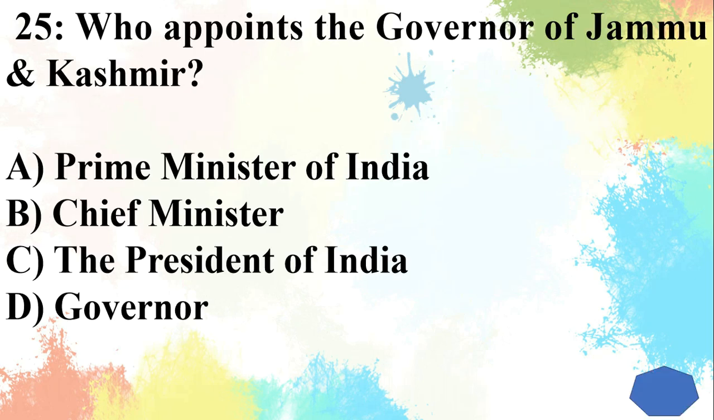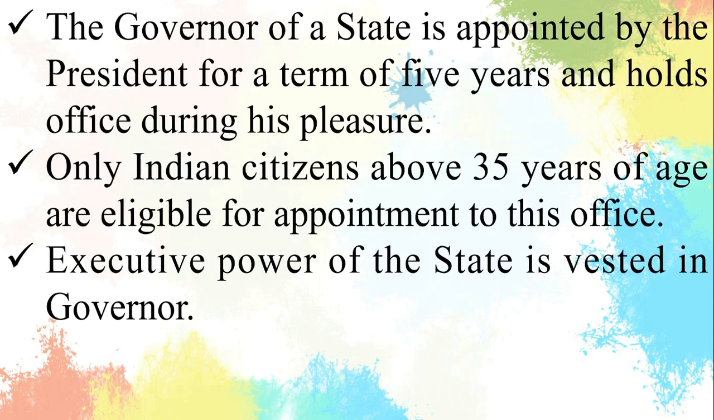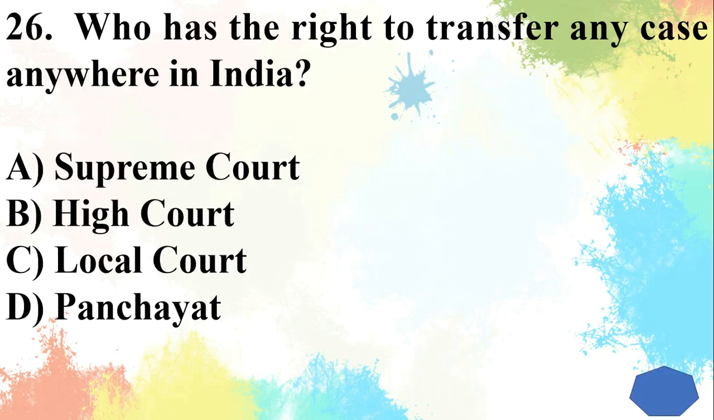Question 25. Who appoints the governor of Jammu and Kashmir? Answer is the President of India. The governor of a state is appointed by the President for a term of 5 years and holds office during his pleasure. Only Indian citizens above 35 years of age are eligible for appointment to this office. Executive power of the state is vested in the governor.